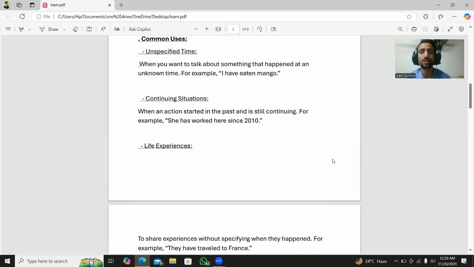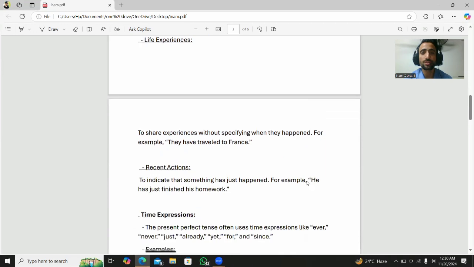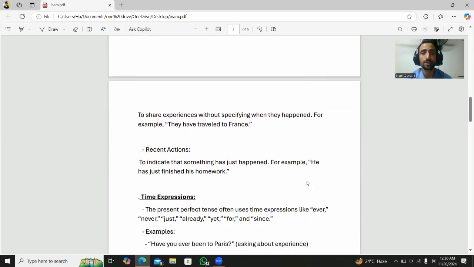For example, I have eaten mango. It means the exact time is not important. Continuing situations are when an action starts in the past and is still continuing. For example, she has worked here since 2010. It means she started working in 2010 and is still working there now. Life experience is to share experience without specifying when it happened. For example, they have traveled to France. This tells us that they have that experience, but we don't know when.